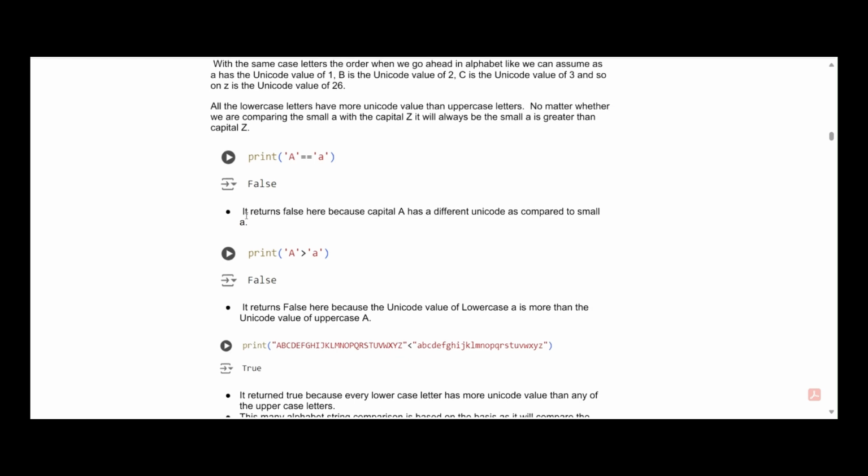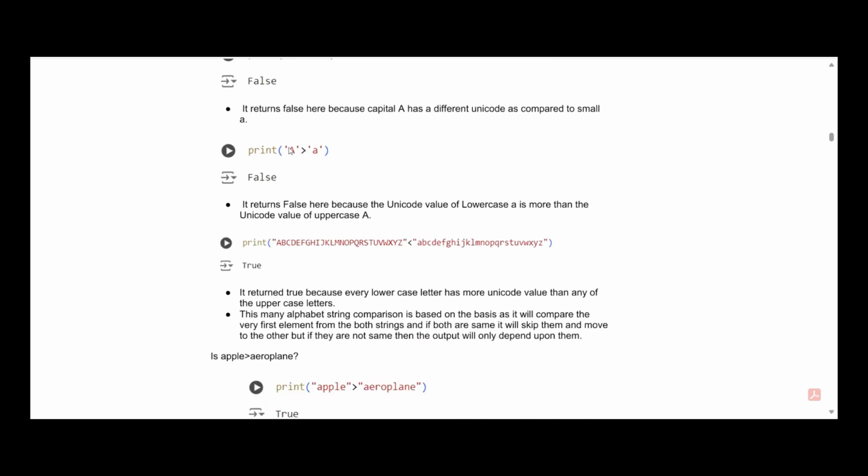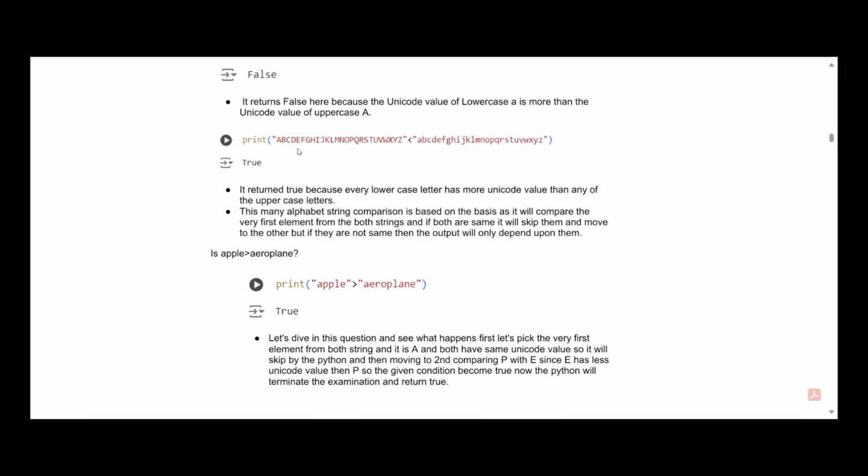And the reason written here is the same. It is written false here because the capital A has a different Unicode as compared to the small a. Similarly, if we do print capital A is greater than small a, it will again return false because the small a has more Unicode value than the capital A. And this example is the proof of this.